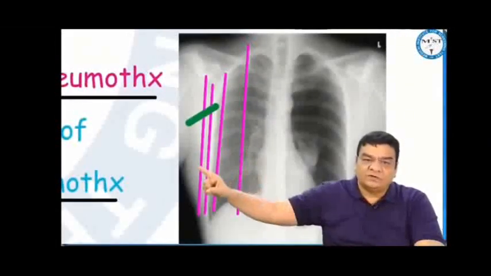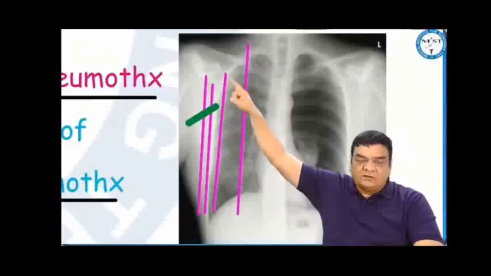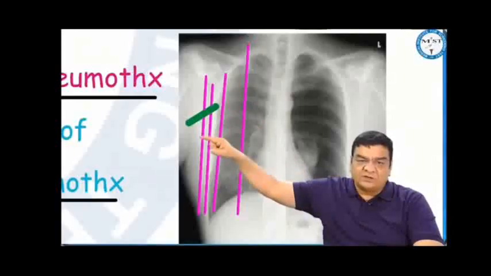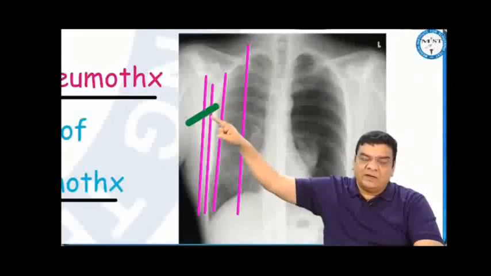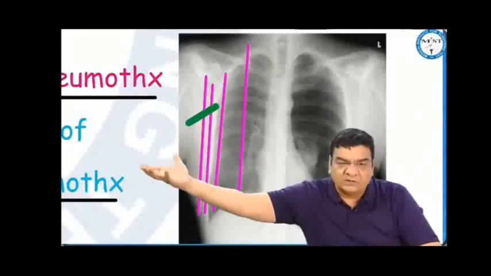Now these 4 lines what we are seeing here, this one is the mid-clavicular line. Then there are 3 lines in the axilla, the anterior axillary line, the mid-axillary line, and the posterior axillary line. The intercostal tube is put in the 4th or 5th intercostal space, just anterior to the mid-axillary line. And this tube is connected to an underwater seal drain.